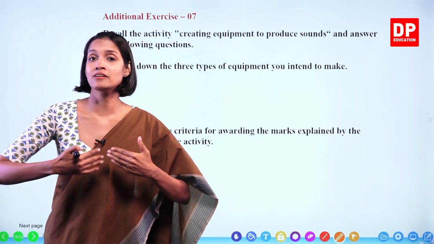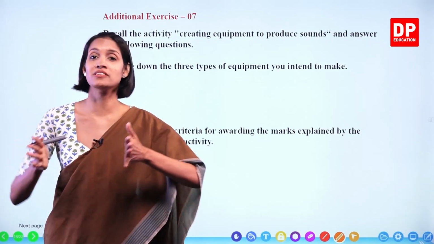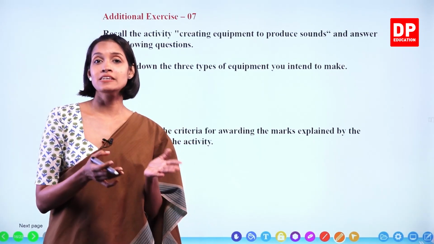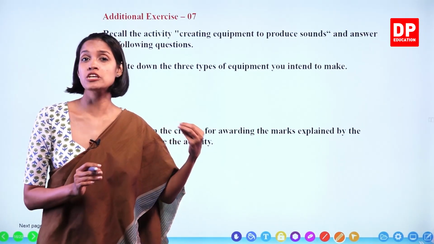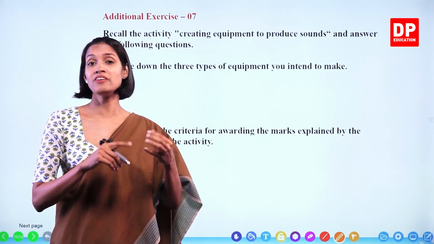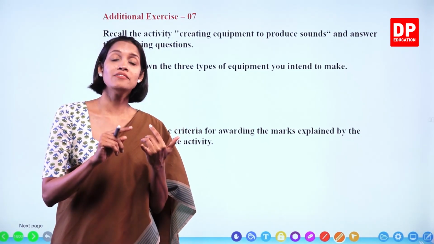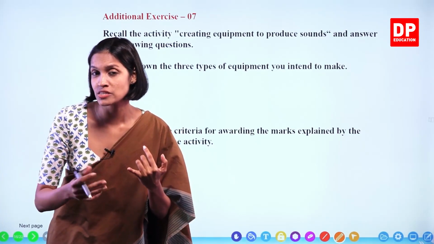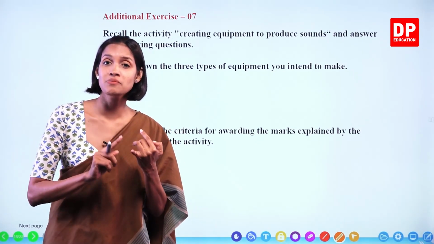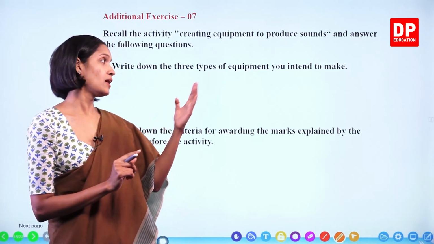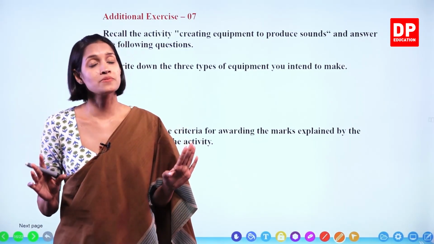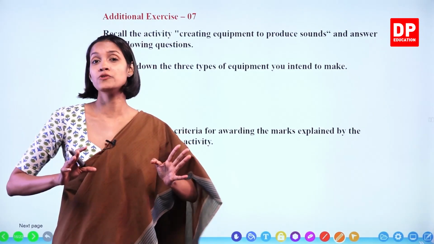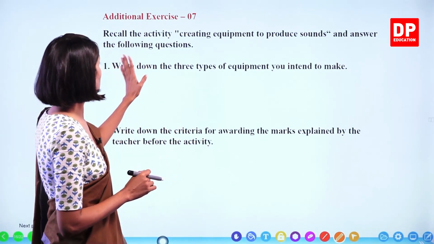Now, we made a box guitar, right? Guitar with a cardboard box and tin guitar also made. So, guitars are a type of string instruments. They produce sound by vibrating strings. And drums like instruments, they produce sound by vibrating membranes. Okay? And other type is by vibrating air columns also, certain instruments produce sound, okay? So write down the 3 types.